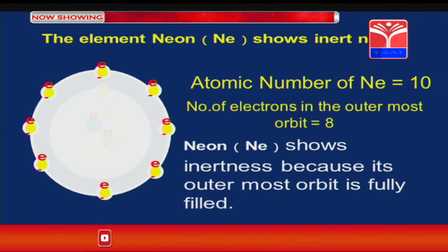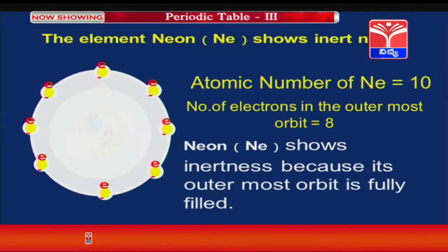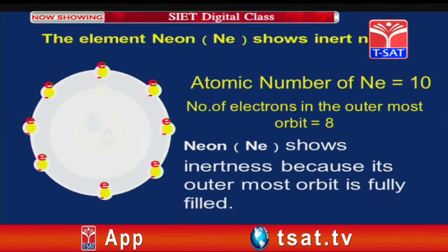Its s orbital is filled, and the p orbital is also fully filled. The p orbital can accommodate 6 electrons and the s orbital can accommodate 2 electrons. In total, 8 electrons are fully filled. It is satisfying the octet rule.